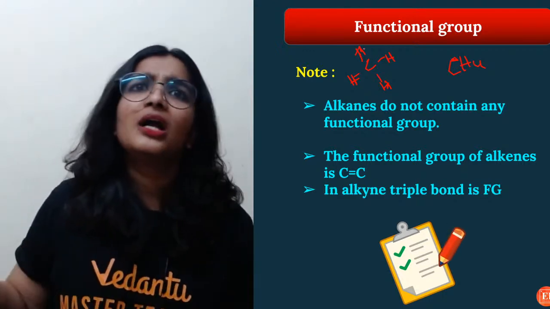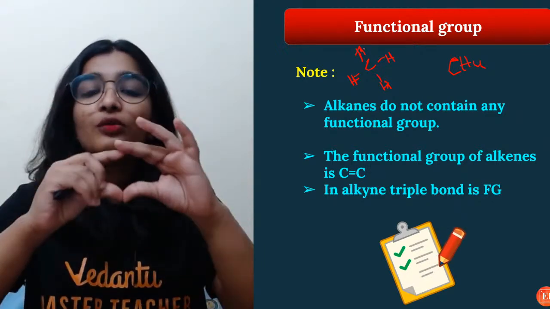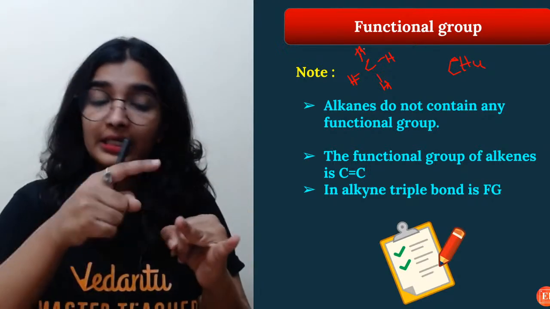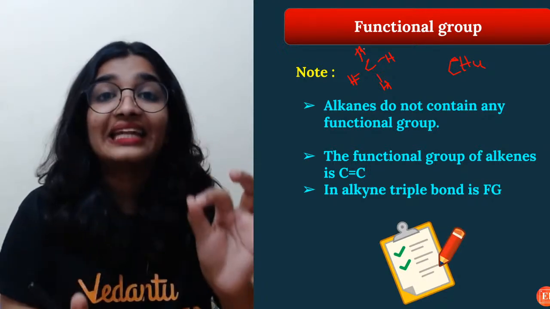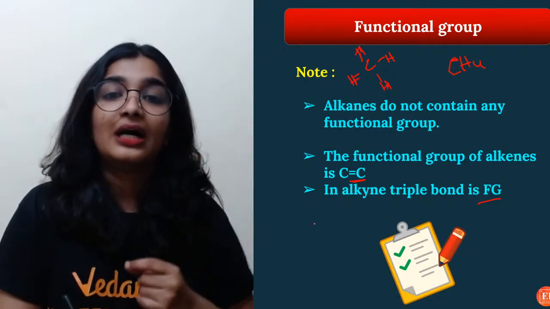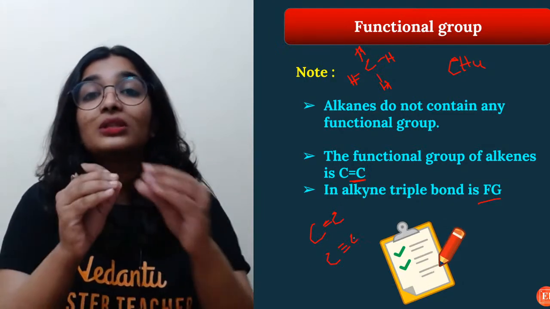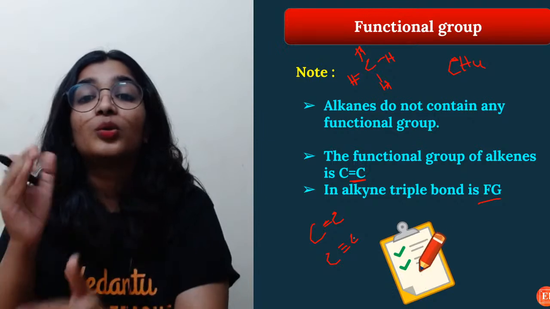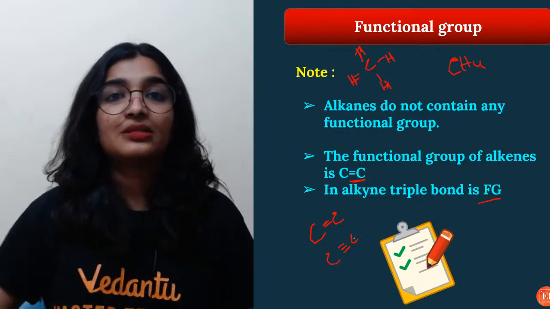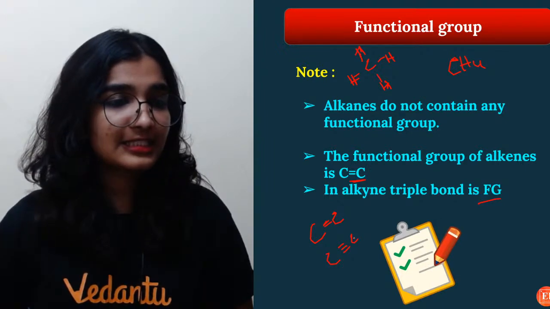Then we might say, ma'am, alkenes or alkynes maybe have no functional groups. Yes, if there is no functional group in a compound but there is a multiple bond, that is a double or triple bond, then that will be considered a functional group. So alkene has a double bond and alkyne has a triple bond. These double and triple bonds will be considered functional groups, but they are given the least priority. Cool?